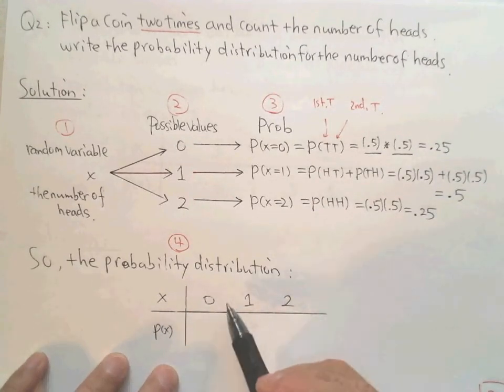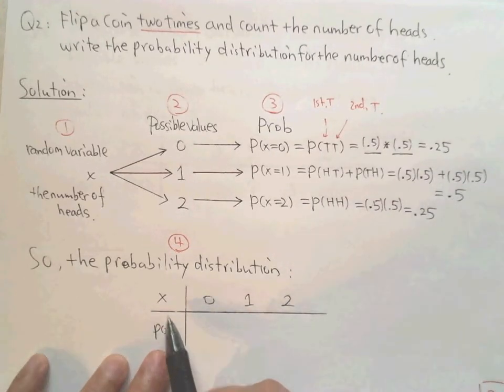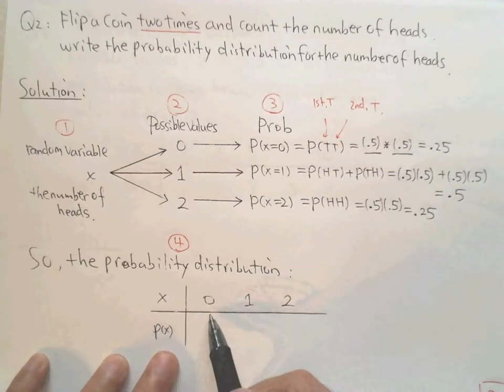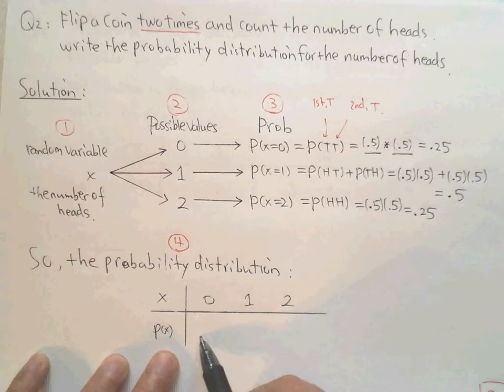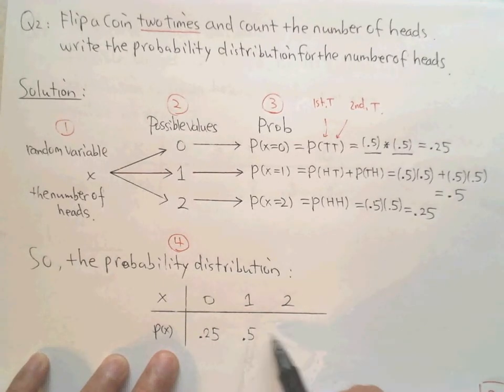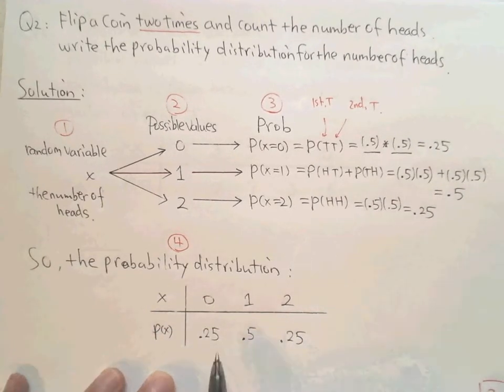And then plug into the table. This is the probability distribution table. The random variable could pick 0 or 1 or 2. What is the probability for 0? It is 0.25. So I put here 0.25. And I put 0.5 for 1, put 0.25 for 2.